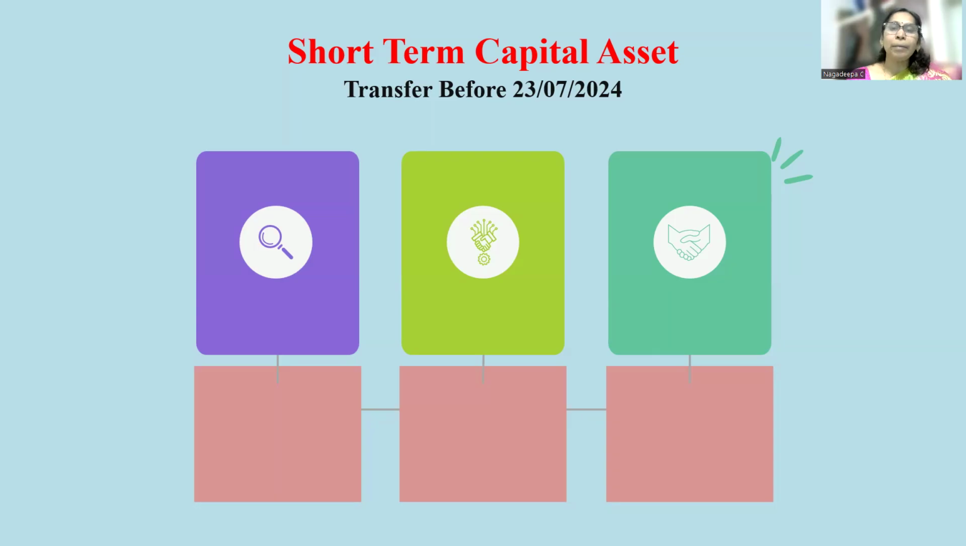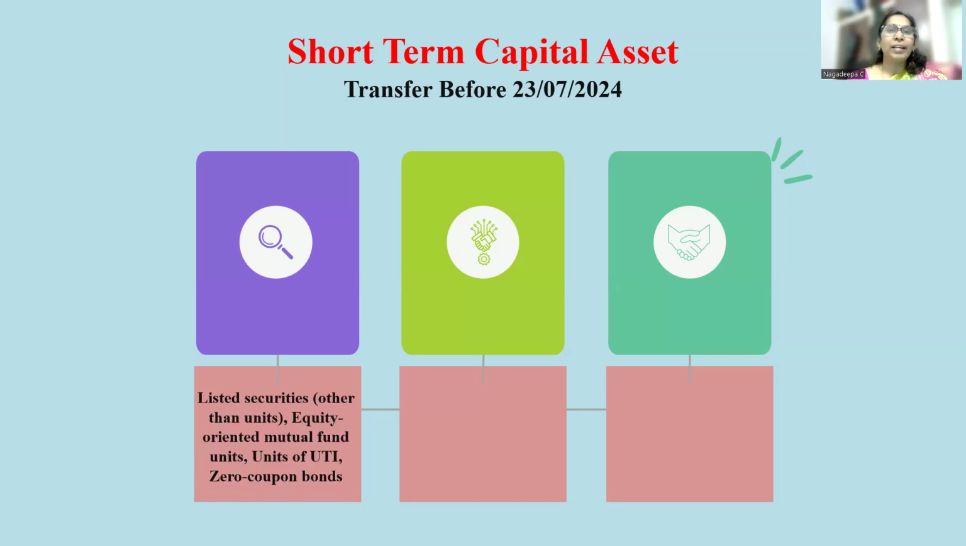According to the Income Tax Act, if the transfer of the asset occurs before 23 July 2024, then the assets are classified into three categories. Based on that, you're going to decide whether it is short term or long term. The first category is listed securities, equity oriented mutual funds, units of UTI, mutual funds, zero coupon bonds, all of which come under one category.